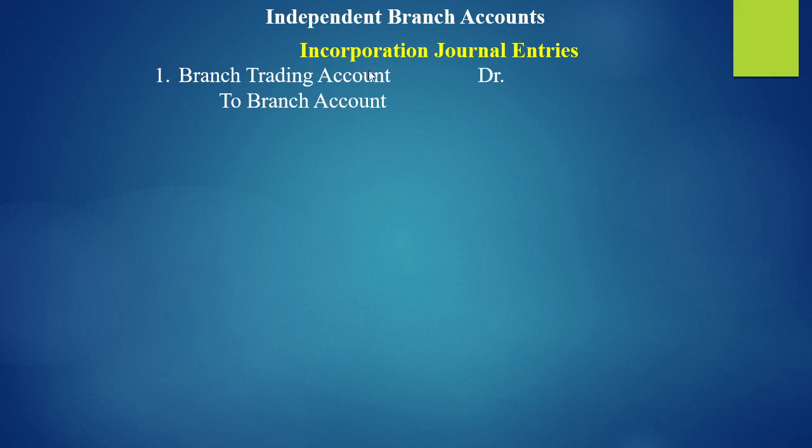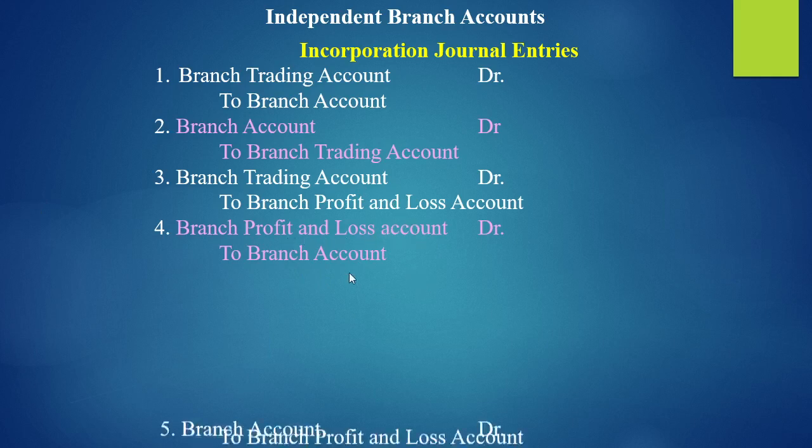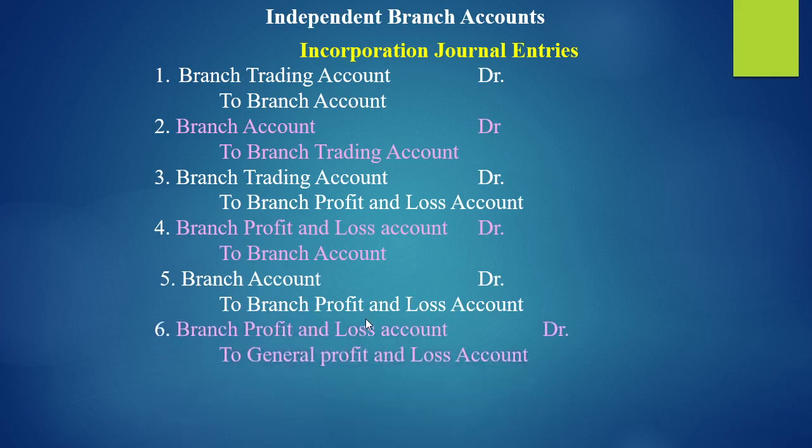So all the entries on the trading account debit side will be transferred to branch account credit side, and branch account debits to branch trading account. So branch trading account credit side elements will be transferred to branch account. Branch trading account debits to branch profit and loss account. The profits of branch trading account will be transferred to profit and loss account. Branch profit and loss account debits to branch account. The profit and loss account debit side elements are transferred to branch account. Branch account debits to branch profit and loss account. Profit and loss account credit side elements are transferred to branch account.